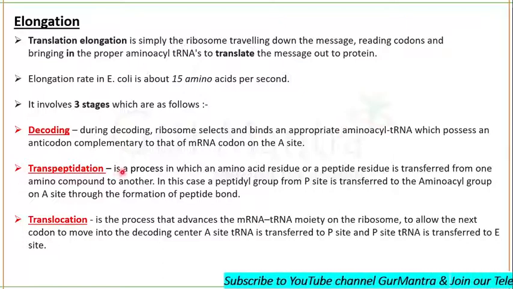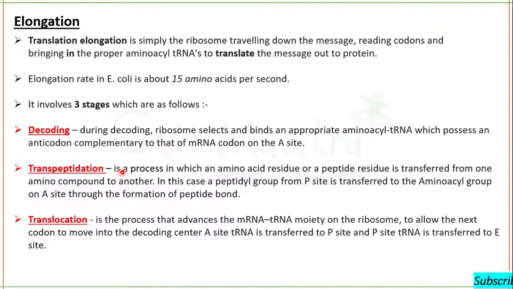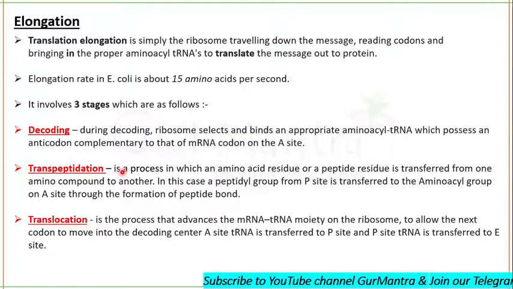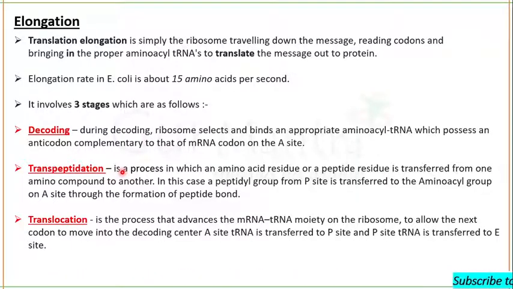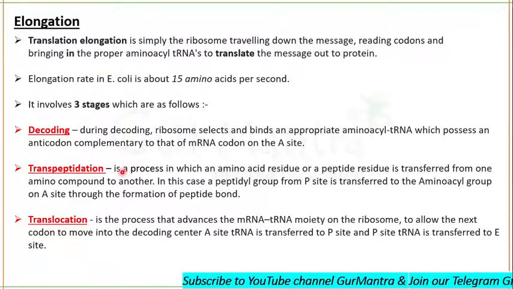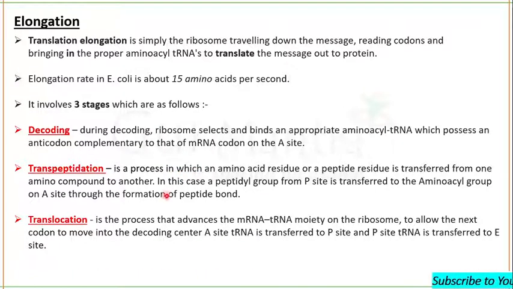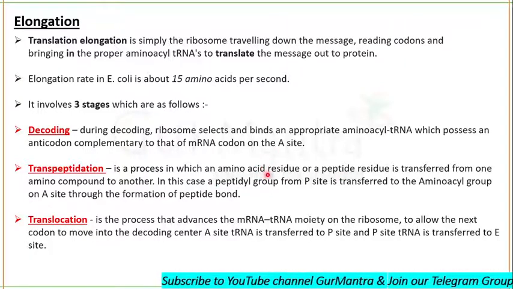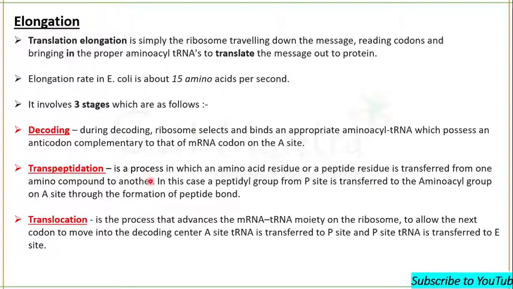Then transpeptidation will occur. We have already studied initiation, and we know that the first charged tRNA enters the P site and not the A site. Once initiation has occurred, all the other aminoacyl tRNAs will enter the A site and not the P site. Clear? Aminoacylated tRNA will enter the A site, and during transpeptidation there will be a transfer of an amino acid residue or peptide residue from one amino acid compound to another.